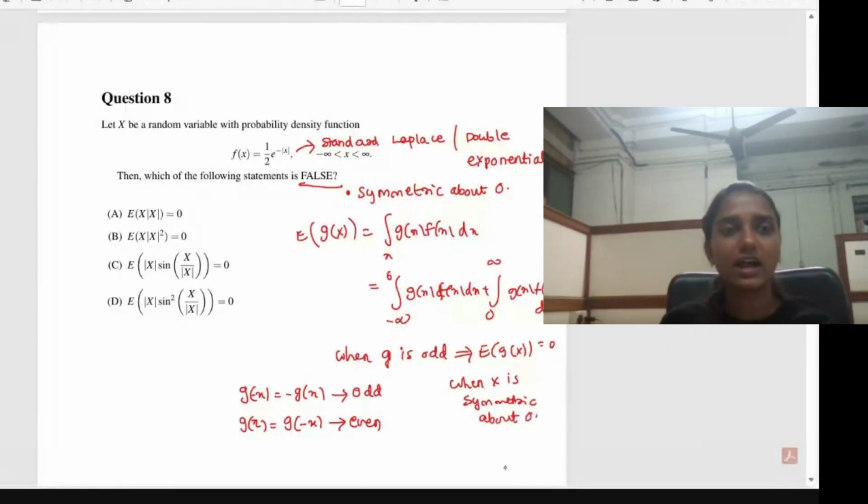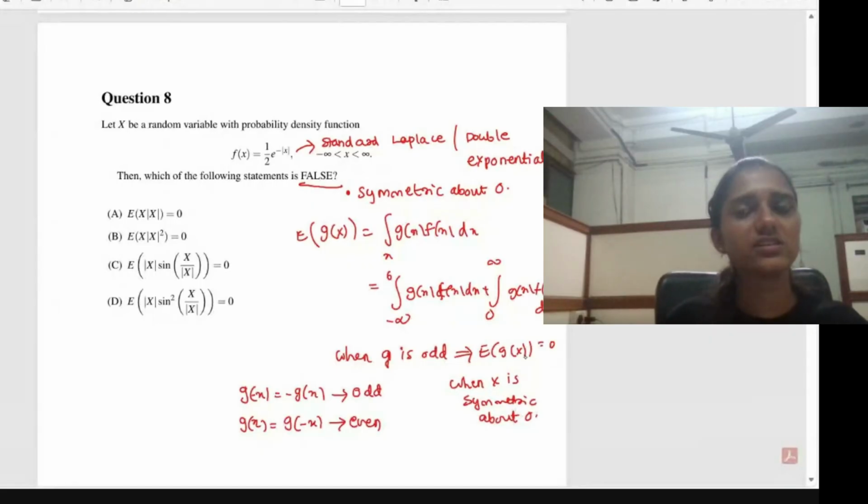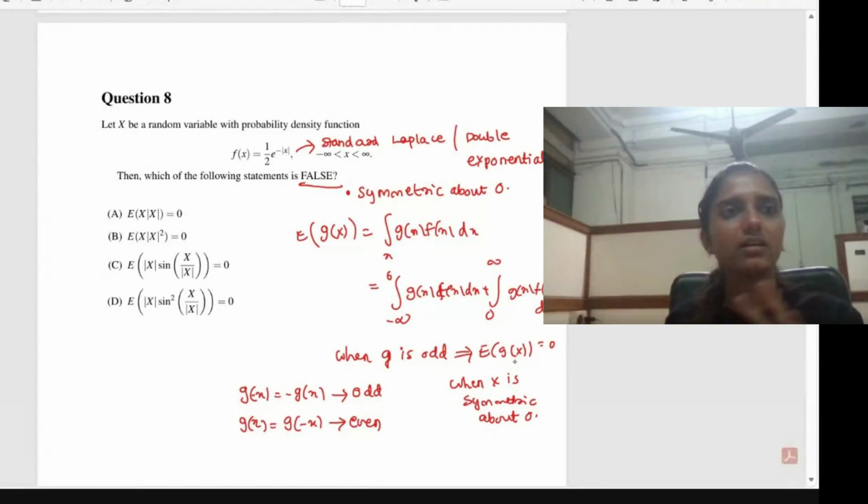Whenever a random variable x is symmetric about 0 and the function for which you are evaluating the expectation is odd, then the expectation will give you 0. Only if it is even can we find some finite value for that expectation. So based on this simple idea, you can tell me which among these options will be false.